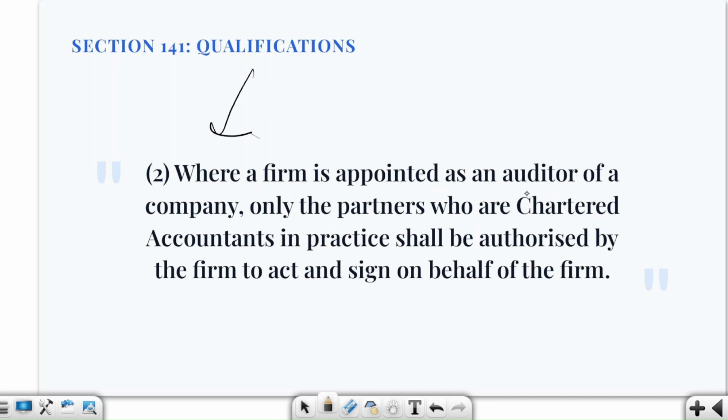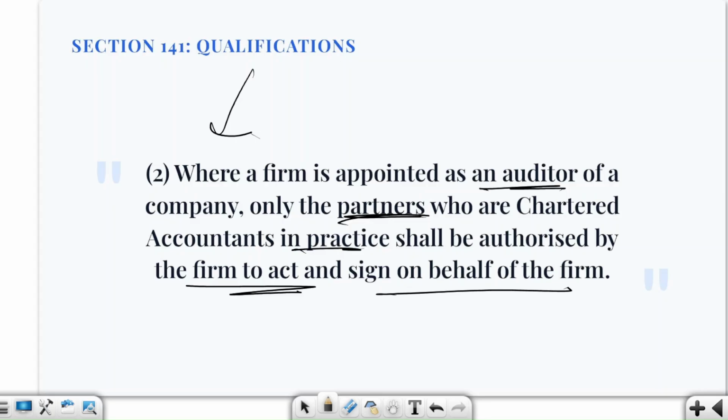Where a firm is appointed as an auditor of a company, only the partners who are CA in practice shall be authorized by the firm to act or sign on behalf of the firm. So what if a firm is appointed?